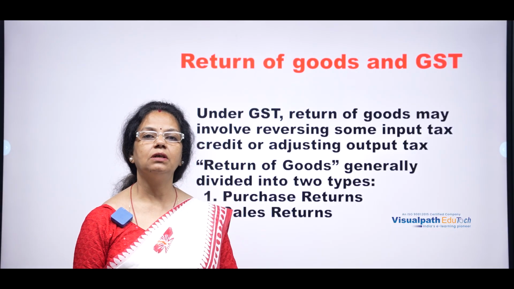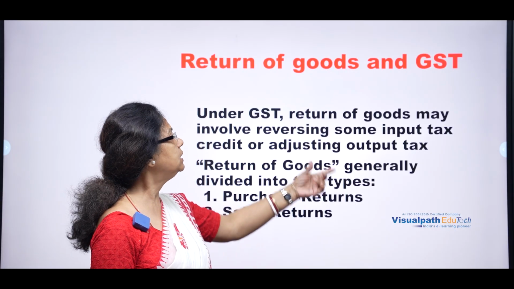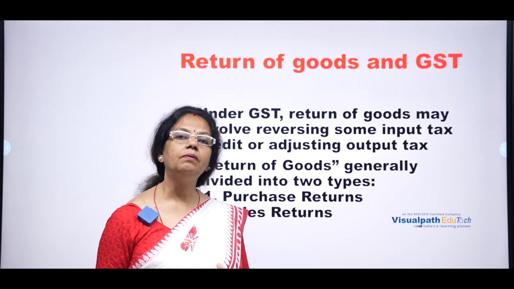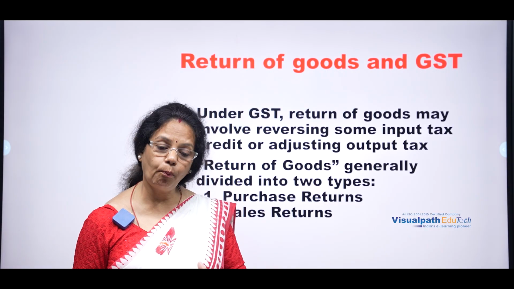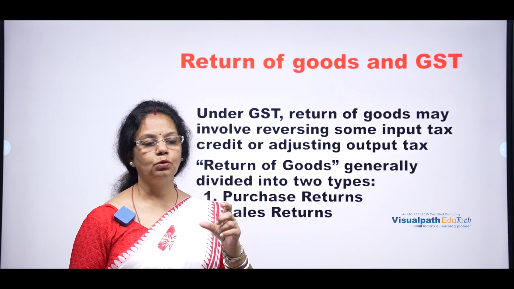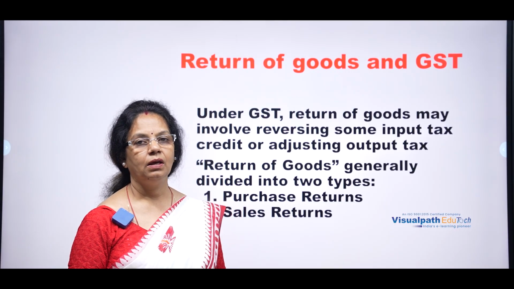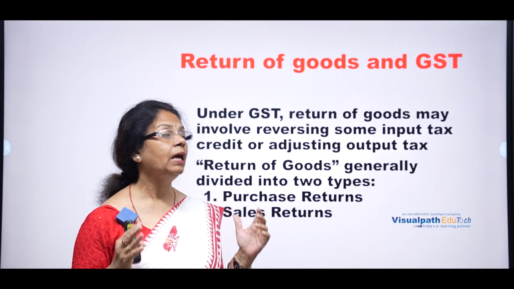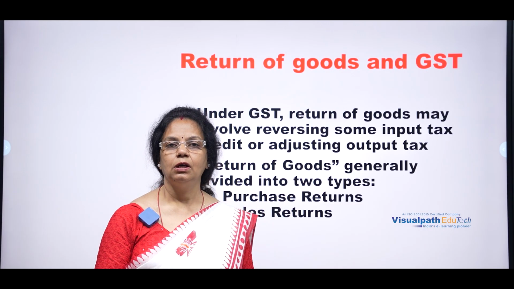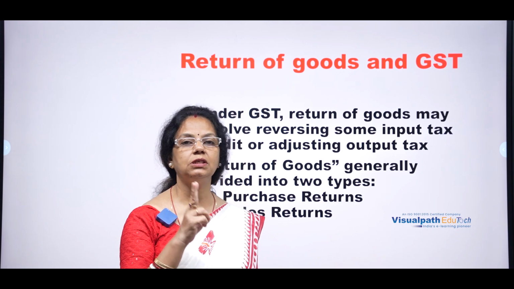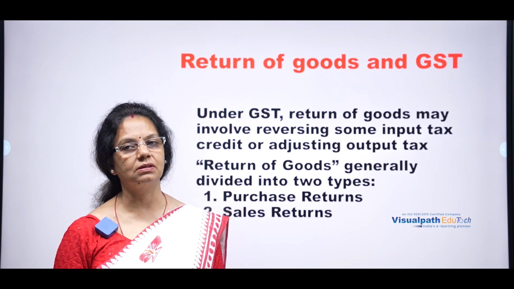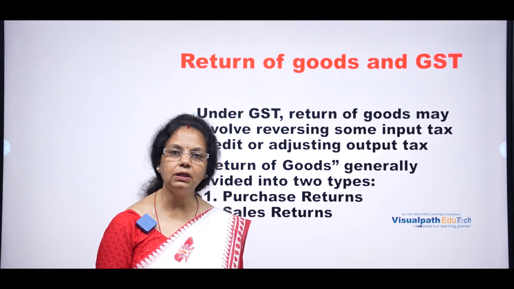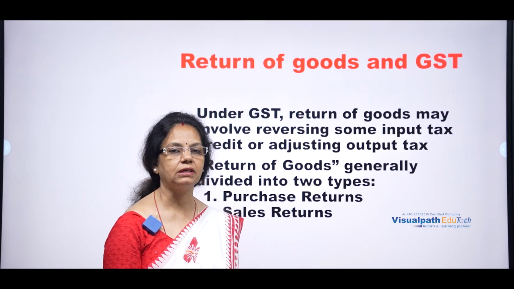Mostly in case of return of goods, what happens? GST is reversed. It is returned along with the proportionate amount of the goods damaged or defective which have been returned. Or sometimes it is adjusted. Two things may happen; there are two GST treatments in case of return of goods. The first is a reverse tax.